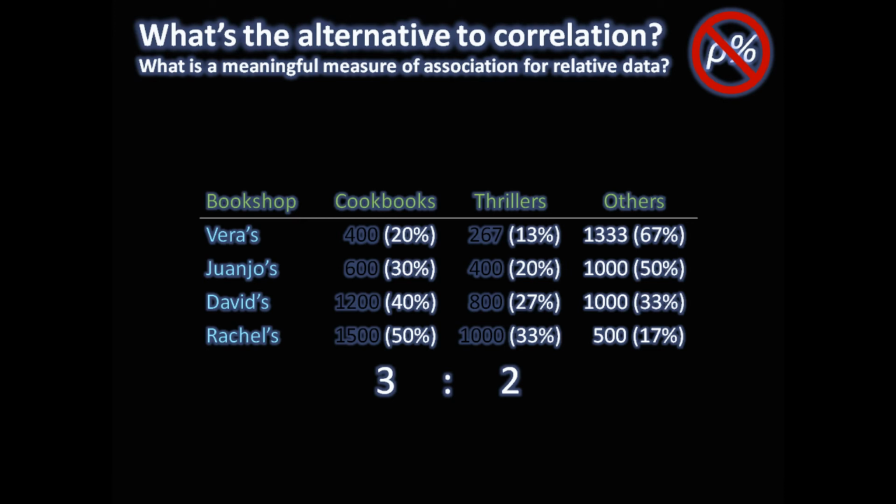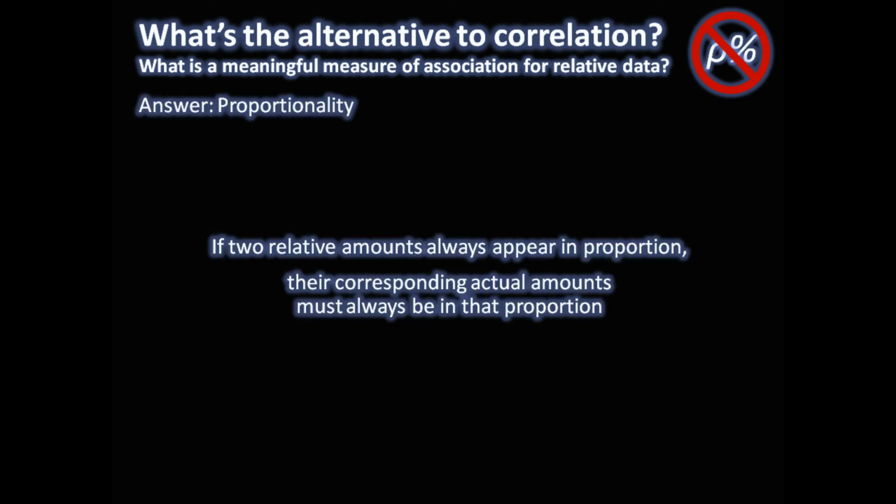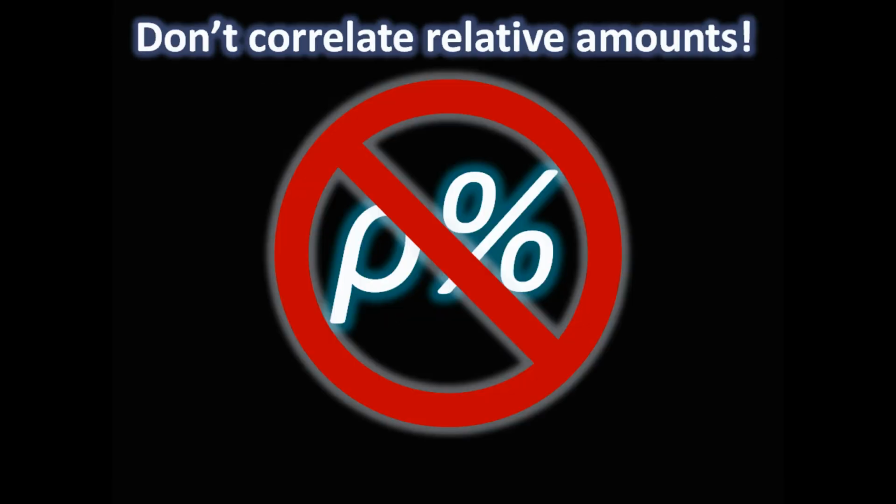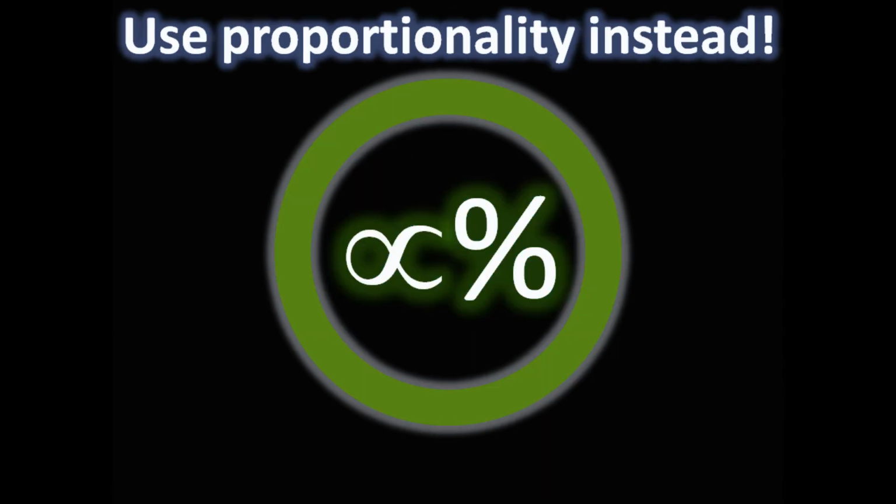You can see in this final shot that the ratio of actual numbers of thrillers and cookbooks sold is the same as the ratio of the percentages of thrillers and cookbooks, that is 3:2. So, if you have 2 relative amounts that always appear in proportion, then their corresponding actual amounts must also be proportional. So, don't use correlation as a measure of association for relative amounts. Use proportionality instead.